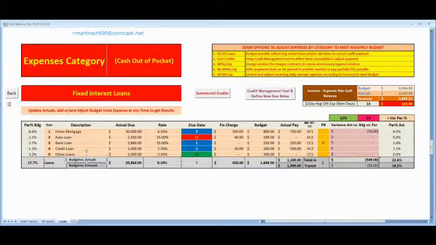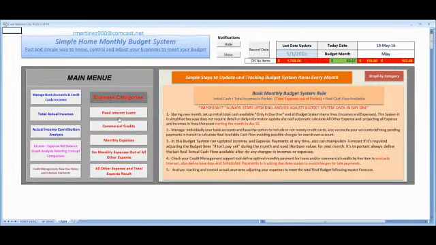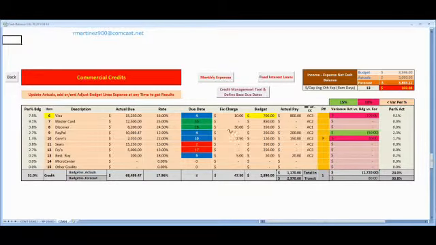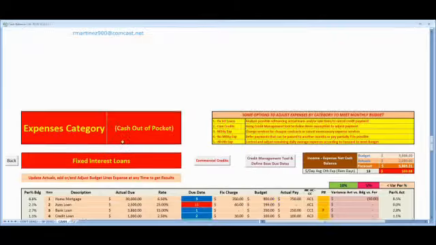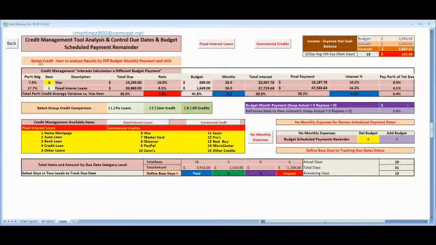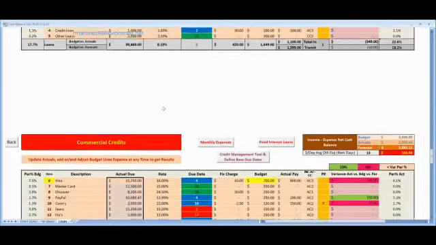Let's go to the other tabs, for commercial credit. Also, you have your information here: what you need to pay in commercial credit, and what your actual due is. You can change it every single month, and the system can review for you here in the credit manager and see how you can save interest in these credits.